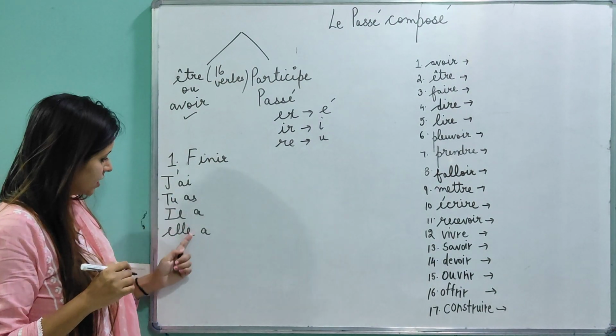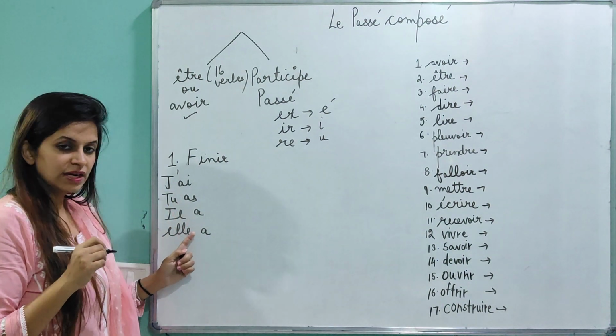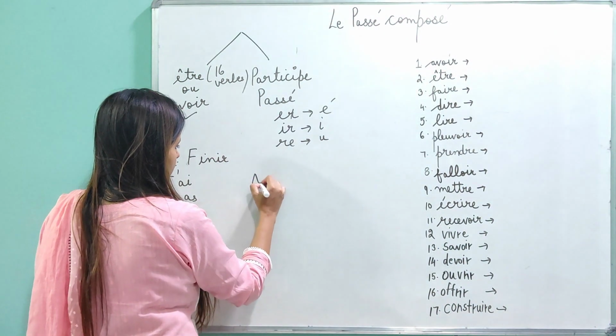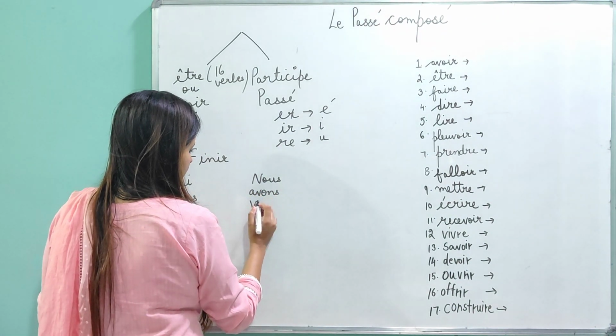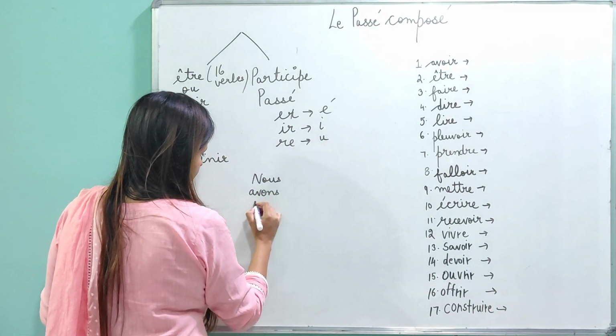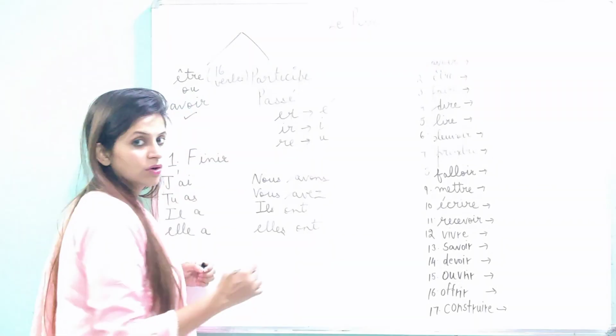So just conjugate avoir. See, j'ai, tu as, il a, elle a. Just conjugate the entire verb. Nous avons, vous avez, ils ont, elles ont.